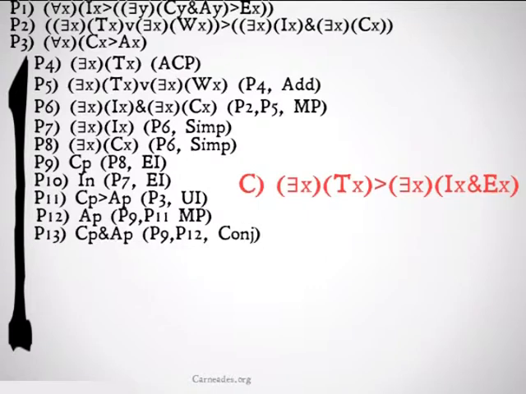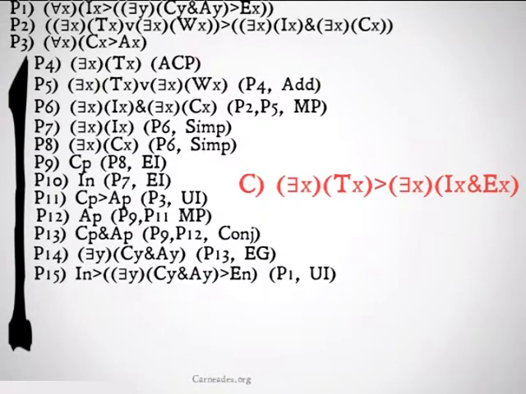And then we'll conjoin 9 and 12 to get p is a c and p is an a. The reason we want to do that is we're moving slowly towards that middle term in premise 1, because we're going to do a series of modus ponens to get that e at the end. We already have the I existing, we want that e as well. So then we will existentially generalize to get it looking exactly like that middle term in premise 1: there exists a y such that y is c and y is a.